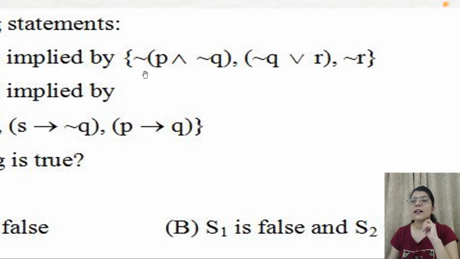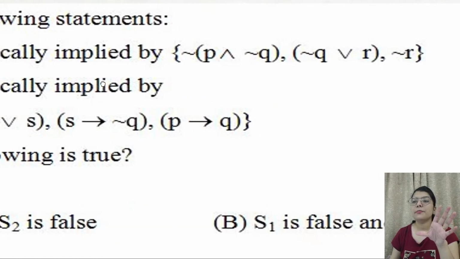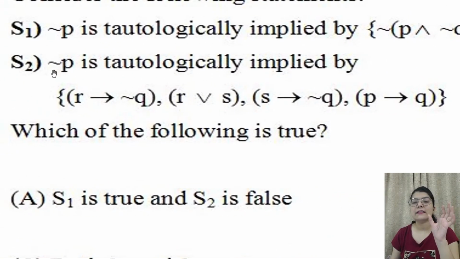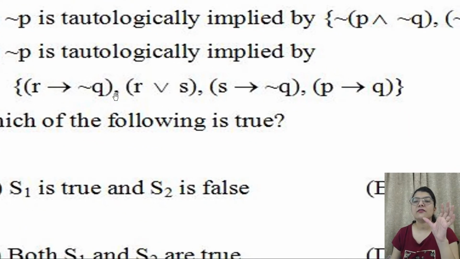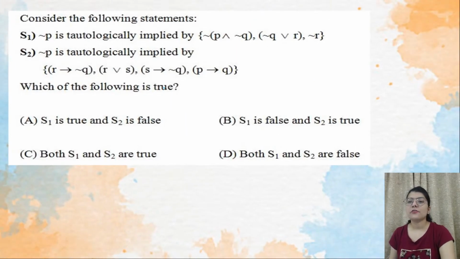Okay, so this is one set of propositions they have given, and they are saying that this negation P is tautologically implied by this, and then statement 2 is saying the same thing, but the set of propositions is different. Okay, so try this once.